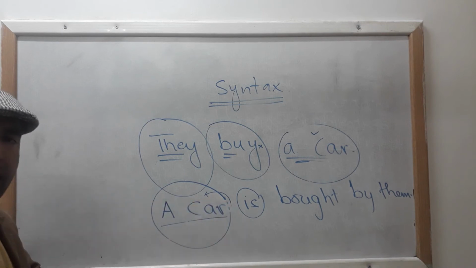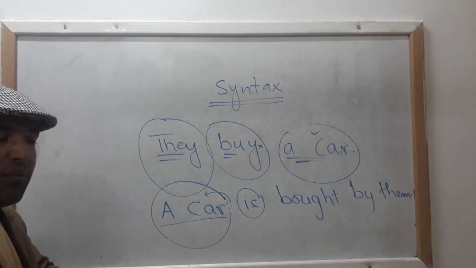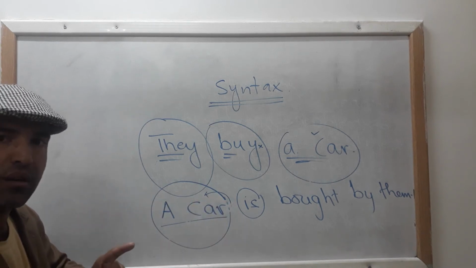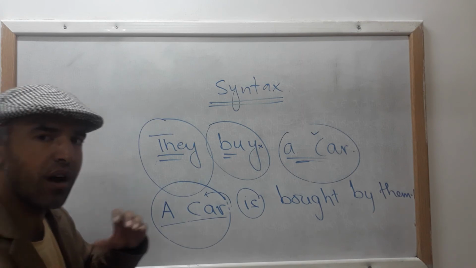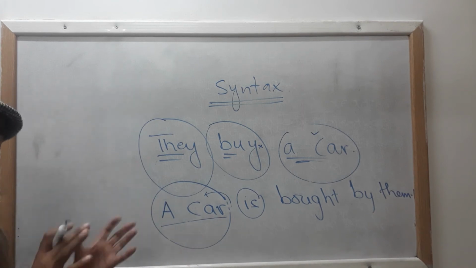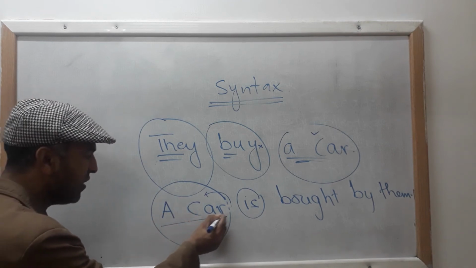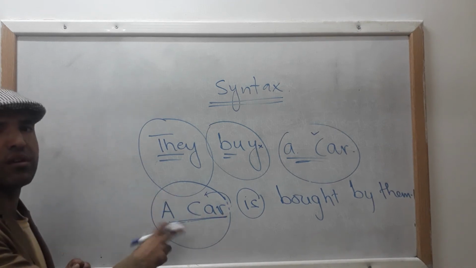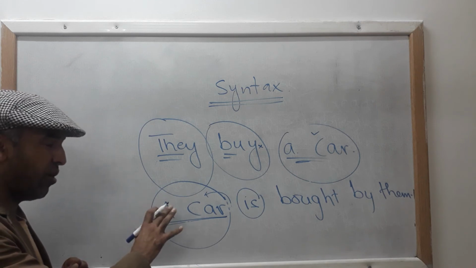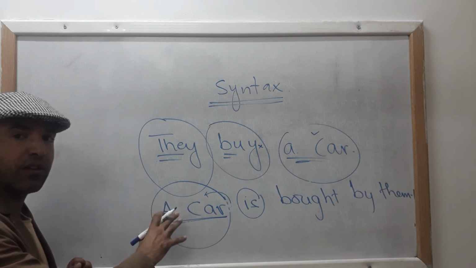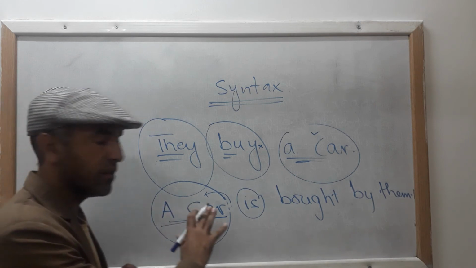A car. Whenever you ask a question, what, it gives the answer of your subject or noun. So a car is your subject over here, and because your object never ever falls at the start of sentence in English language.